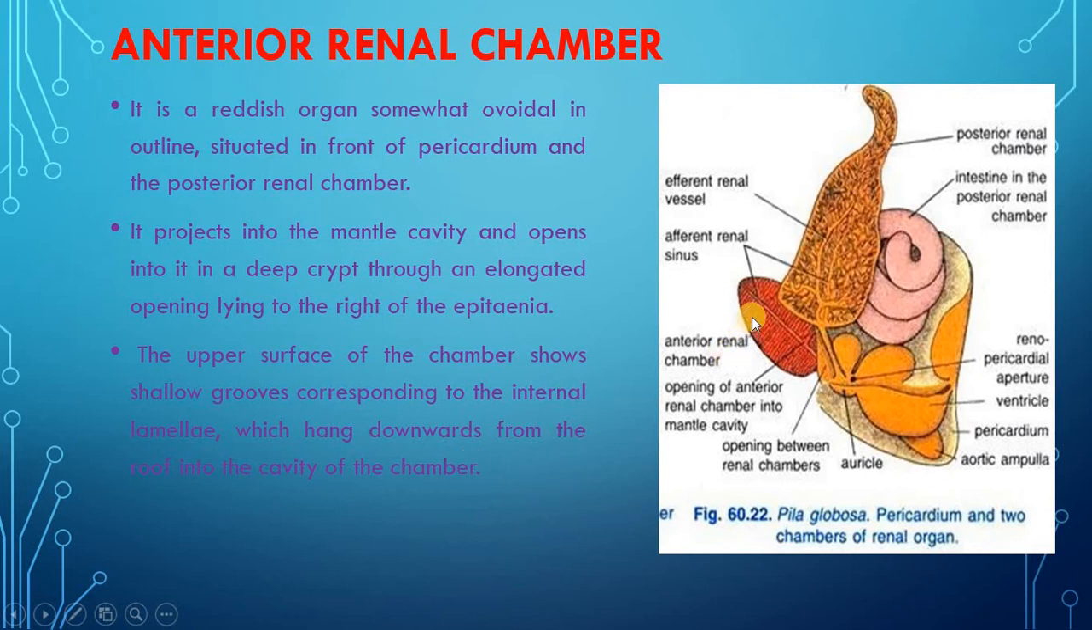The lamellae on the roof are arranged on either side of a median longitudinal axis, the efferent renal sinus. The lamellae on the floor are arranged on either side of a similar median axis, the afferent renal sinus, which is the branch of the periintestinal sinus. Here you can see the afferent renal sinus in the anterior renal chamber. It breaks up into numerous branches to supply the lamellae on both sides.